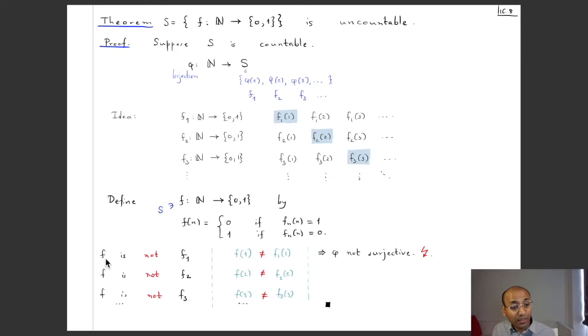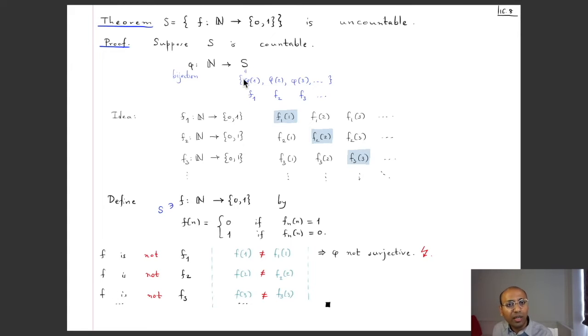But let's show that this f cannot be any fk. You see, first of all, f is not f1 because the value of f at 1 is not f1 at 1. Similarly, f is not f2 because the value at 2 is not f2 at 2. It is not f3 because the value of f at 3 is not f3 at 3, and so on. So this function differs from f1 at 1, differs from f2 at 2, differs from f3 at 3, and in general it will differ from fk at k.